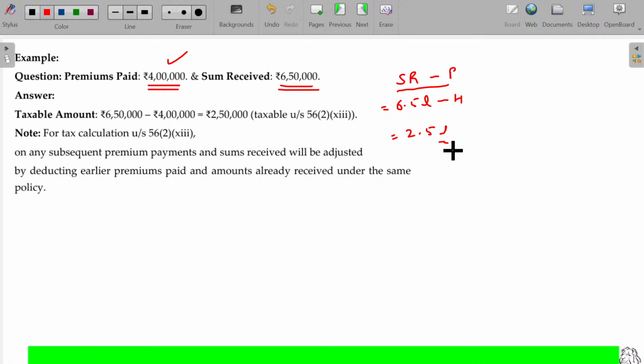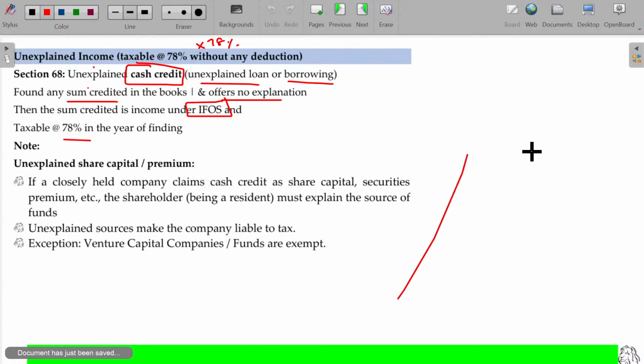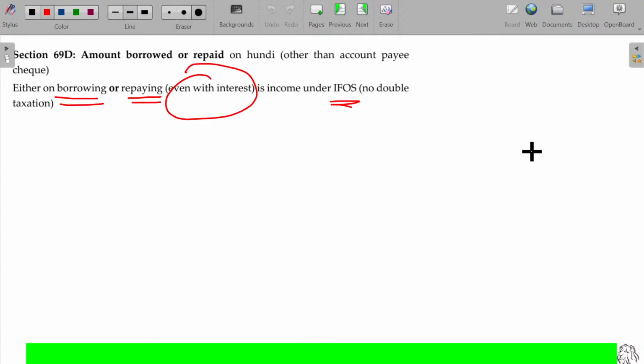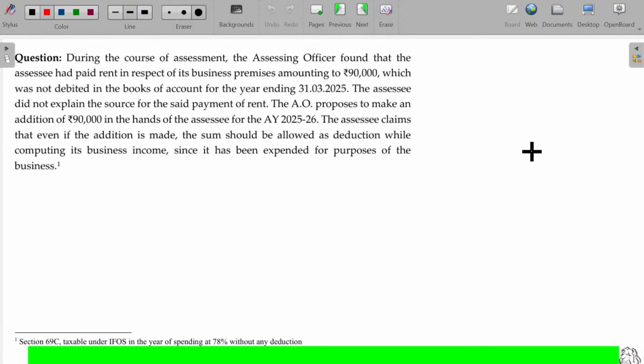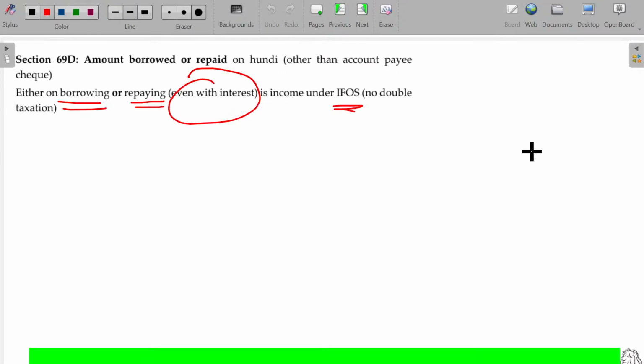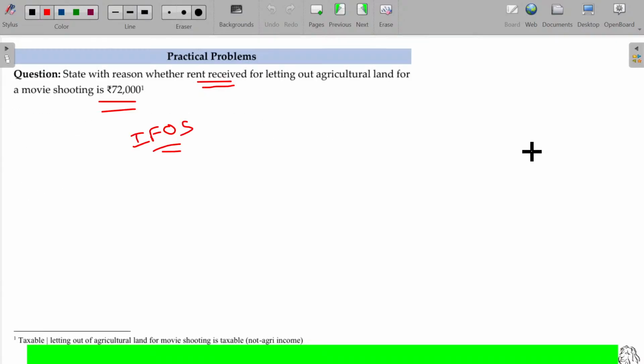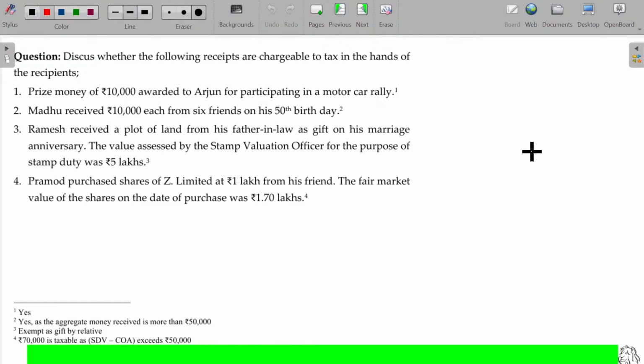Okay. Clear? Any doubts here? That's all. So almost we have completed all the things. We'll go for the practical questions. Final practical questions will start now.